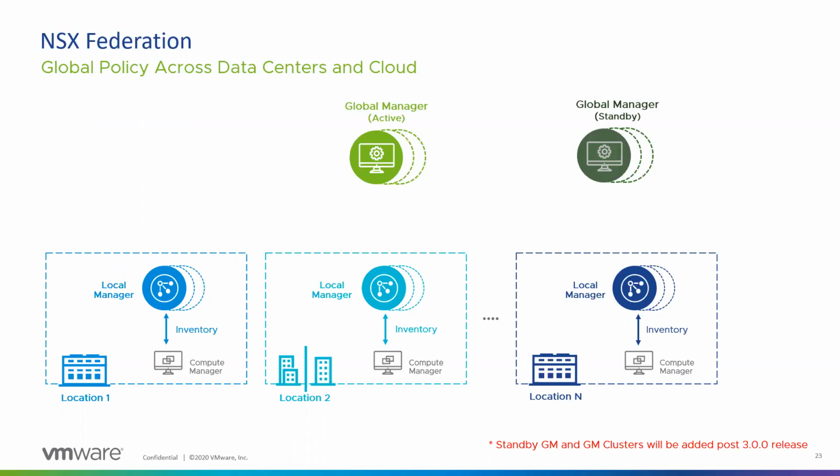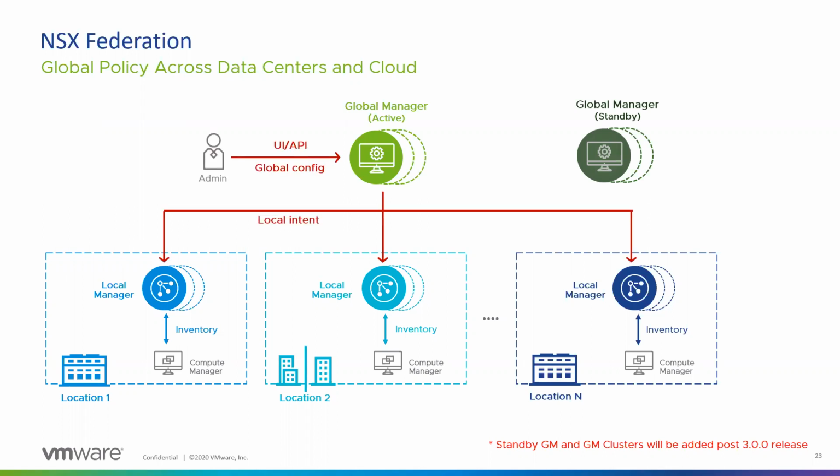And then there is a global active manager and a global standby manager in one of the locations. You use the API or UI from the global manager to configure across different locations. You don't have to go to each and every NSX deployment; you can use just one global active manager to configure everything in one go. The global active manager cluster then syncs the configuration with the standby global manager.